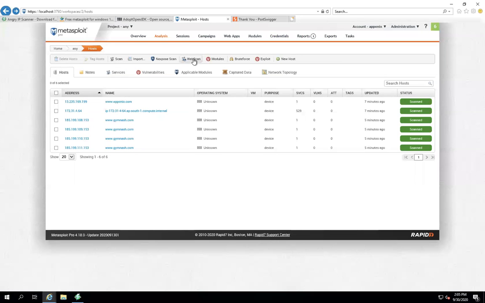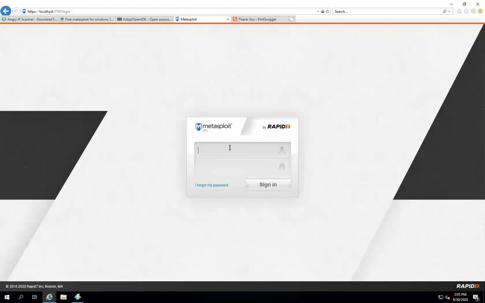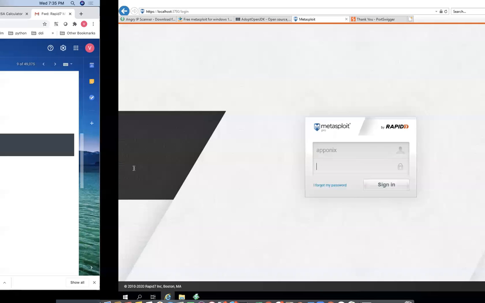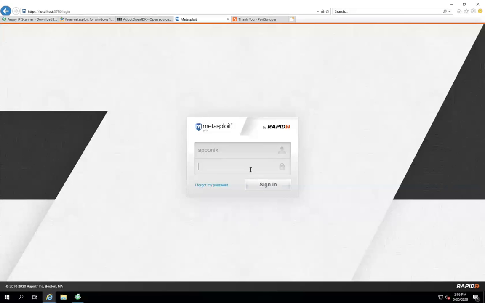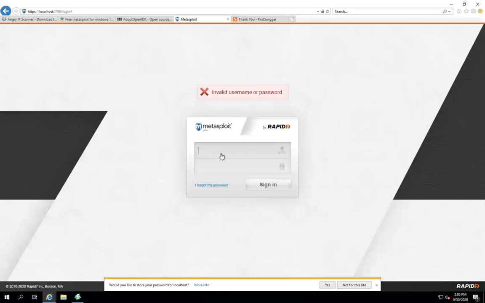You can do each and every point here. Basically, I'll do this web scan. I'll go with the web apps. Okay, what is the username? So my password, I have forgotten the password. The password is basically this one. Sign in.